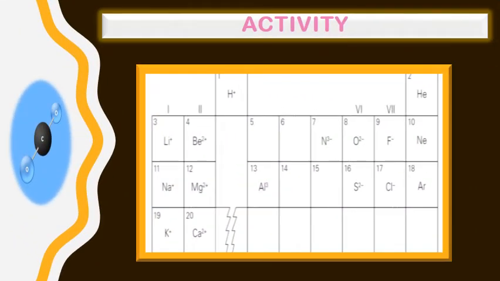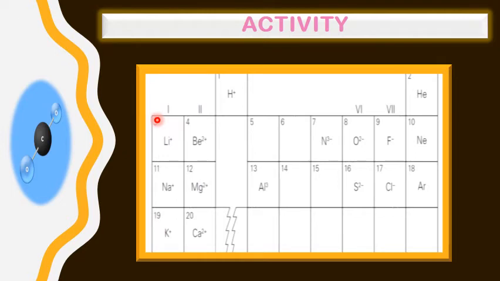So now it's activity time, dear students. I have sent you this as homework this week. What you have to do: it's a very short form of the periodic table, and I have filled in some elements with their charges over here. Task number one is that you will be learning these ions, and you will also be learning their group number and group name. That is, you can say, a recap of the previous periodic table lesson.